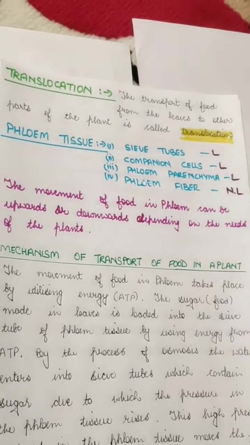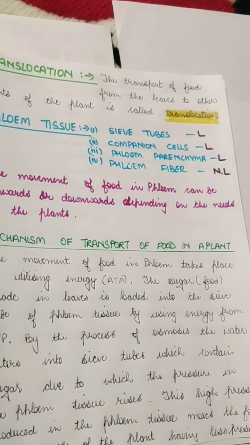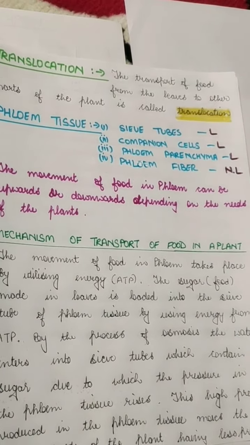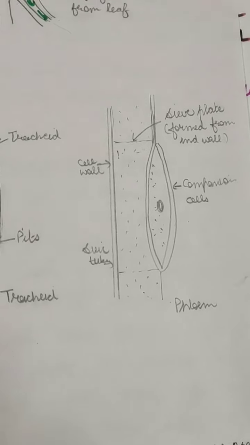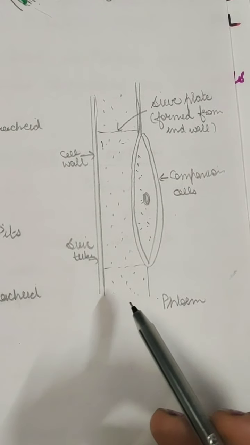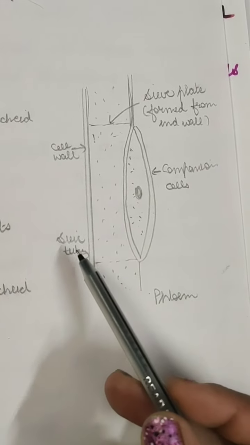So the movement of food in phloem can be upward or in the downward direction depending upon the need of the plant. What does the plant need? And the mechanism is very simple. Here is a diagrammatic representation of the phloem tissues, which contain sieve tubes and companion cells.